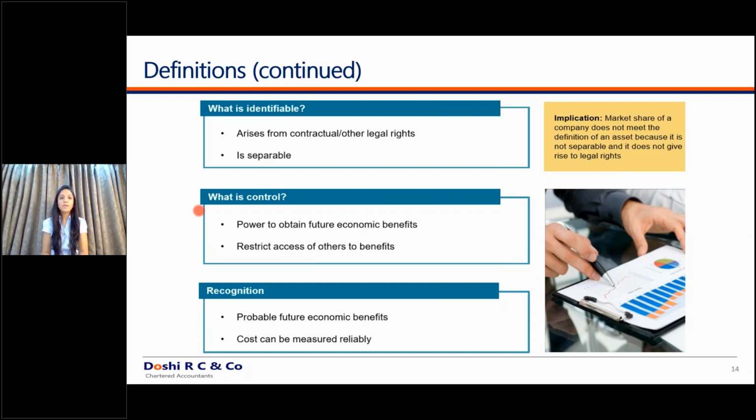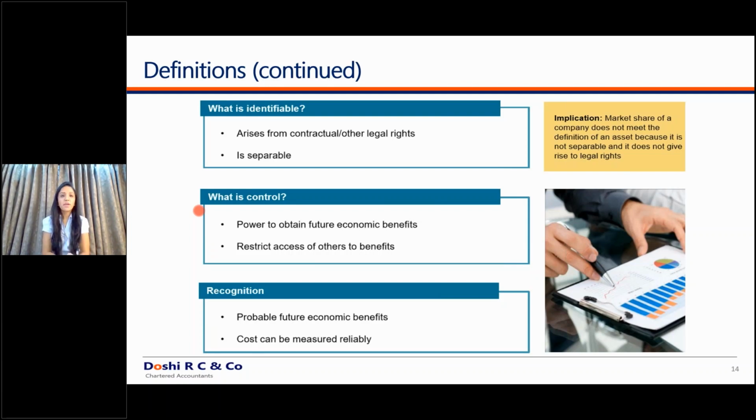Now, for example, as a company, I have a brand name, or I am Kaka Halwai. I have a huge brand name. Does that mean I can recognize my own brand name in my own financial statements? Obviously, no. The main reason is, can you separate that brand name from your own business? You cannot separate your own brand name. Otherwise, there is no business. If Kaka Halwai is not working under Kaka Halwai, it doesn't have the business it currently has. Unless it is purchased goodwill, you cannot recognize goodwill in your financial statements.